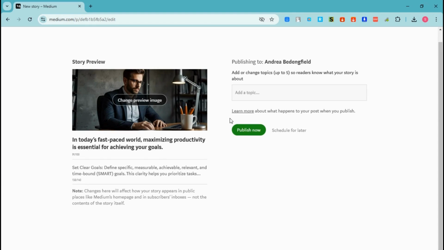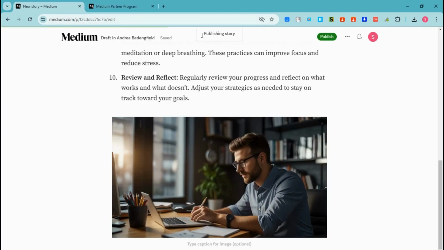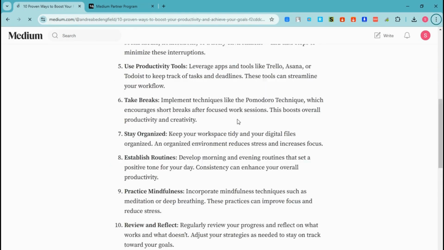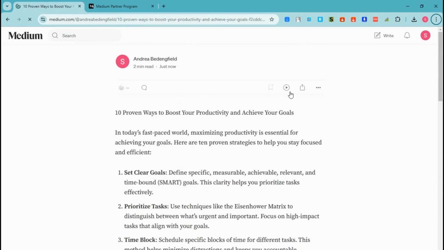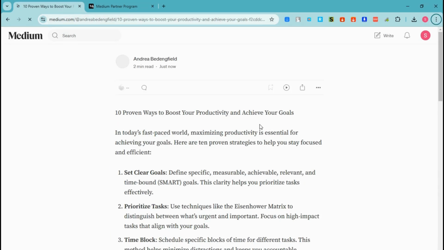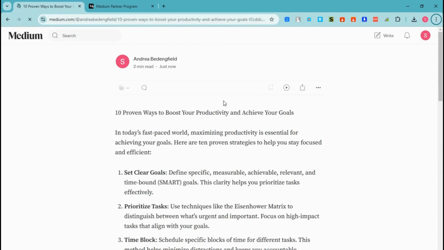It's a preview of your article. So you can add more topics or change topics here. You can also change the image if you want. So I want to change the image actually. But once you have your image or you have added topics here, you can tap this publish now or schedule it later. Okay, so feel free to go back if you want to edit something, if you want to change the picture. And then after that, this is what it looks like once you have published your article.